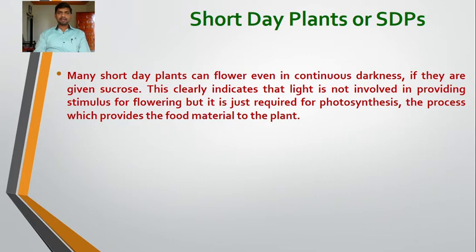Many short day plants can flower even in continuous darkness if they are given sucrose solution. This clearly indicates that light is not involved in providing stimulus for flowering, but it is just required for photosynthesis, the process which provides the food material to the plant. If we keep these plants in continuous darkness without any light period and provide a sucrose solution, these plants can flower.